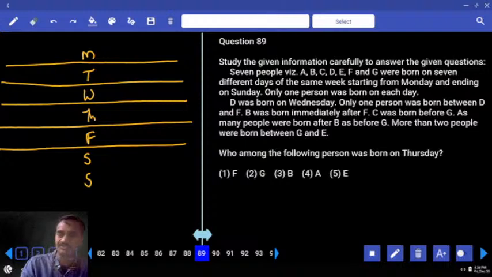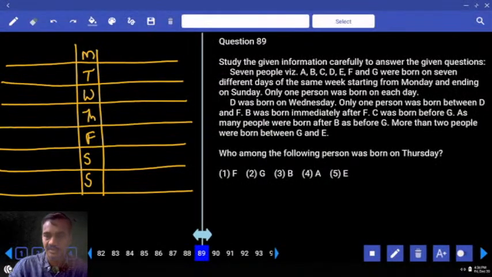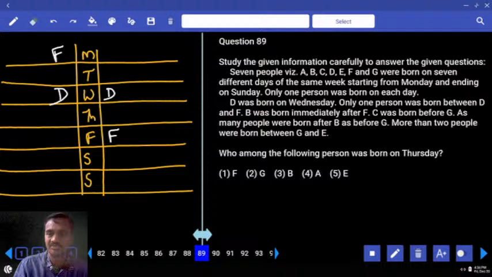Now these persons were born on 7 different days of the same week. Then coming to condition number 1, what is the information we have here? D was born on Wednesday, and only one person between D and F can be here. One in between D and F. And B was born immediately after F, B is here. B was born immediately after F.